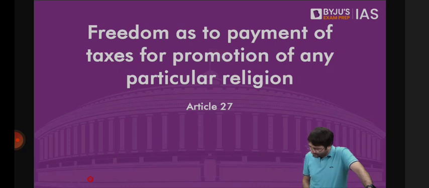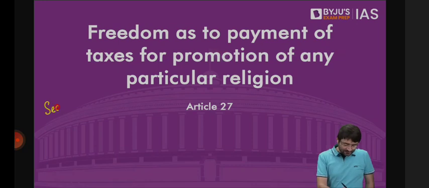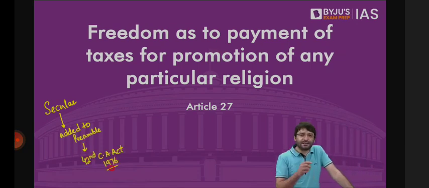The word secular was added to the preamble when? 42nd Constitutional Amendment Act, 1976. Does that mean India became secular in 1976 and it was not secular before that? No, India was always secular. One example that you can give of how India was secular is that there was no discrimination on the grounds of religion under Article 15.